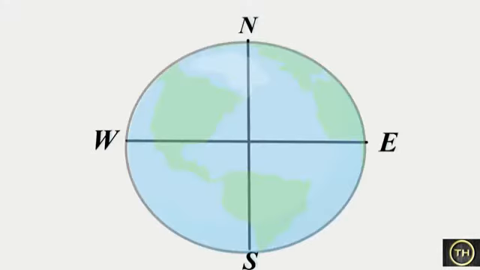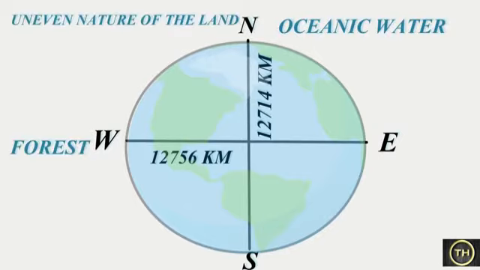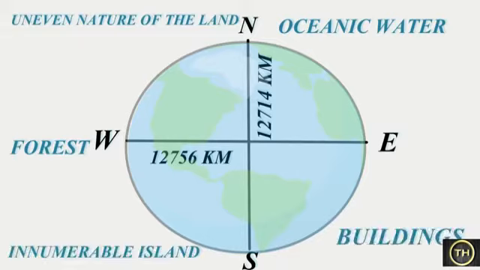Students, observe this figure. In this figure you can see the lengths of the east-west and north-south diameters of the earth. It will give you some idea about the size of the earth. Oceanic waters, uneven nature of the land, forests, innumerable islands of different sizes and buildings make it impossible to actually draw such lines on the earth.